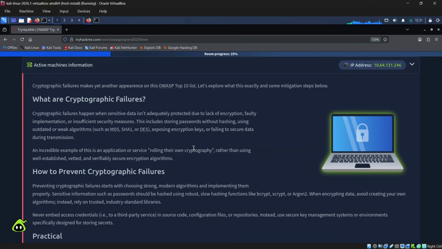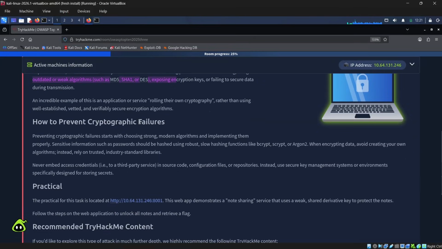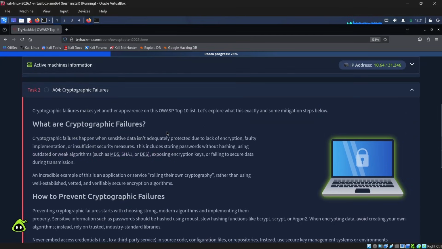Have you heard of cryptography failures? It happens when sensitive data isn't adequately protected due to the lack of encryption, guys. So cryptography is all about encryption, right? Faulty implementation or insufficient security measures. This includes storing passwords without hashing, like storing passwords as plain text, using outdated or weak algorithms such as MD5, SHA-1, DES, exposing encryption keys, or failing to secure data during transmission. These all fall under cryptography failures, right?